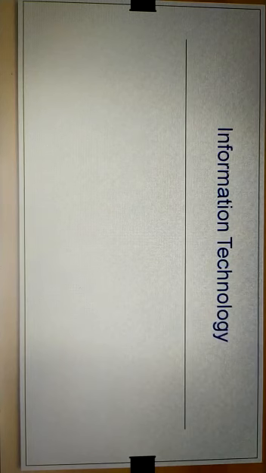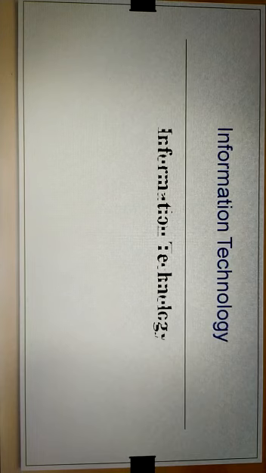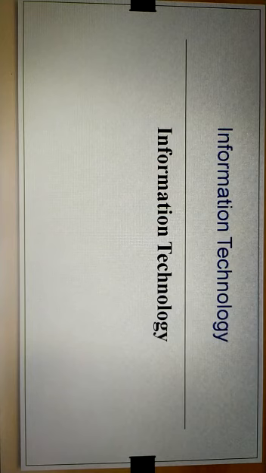Now, simply, what is information technology? In this definition, information and communication are without doubt two keywords that represent global activity.